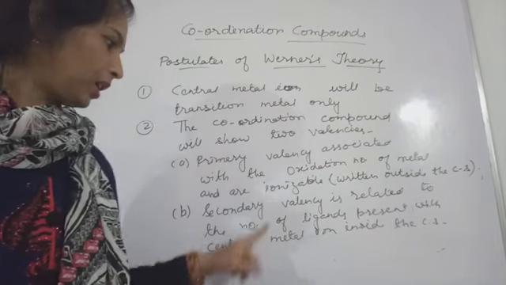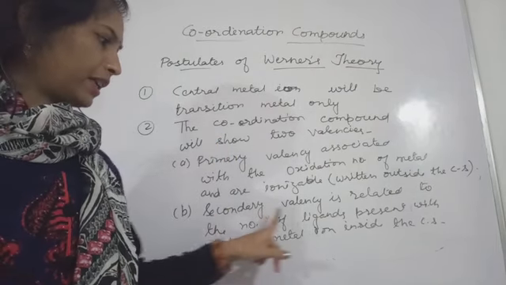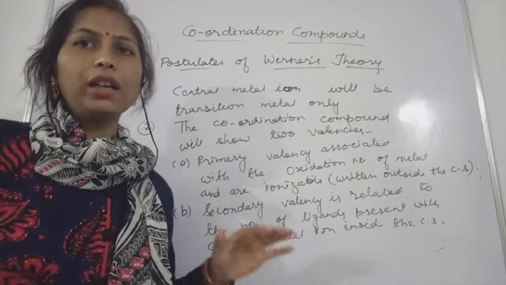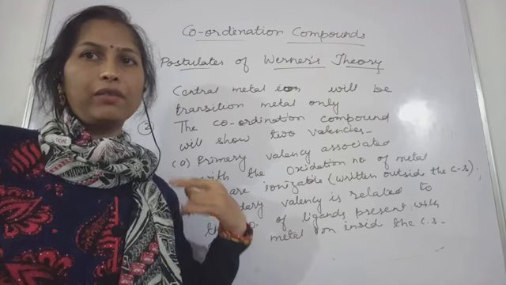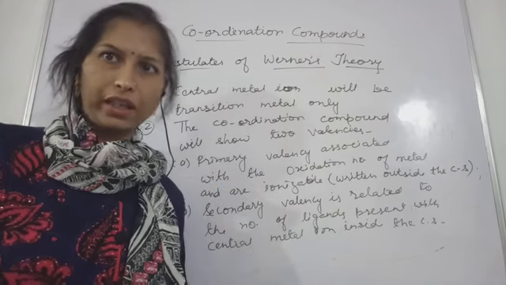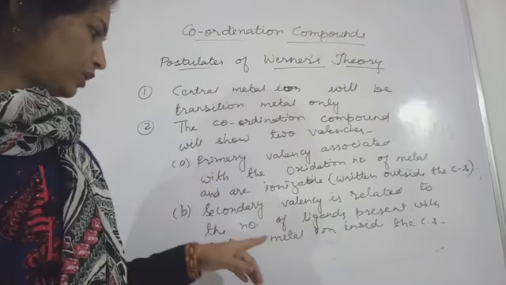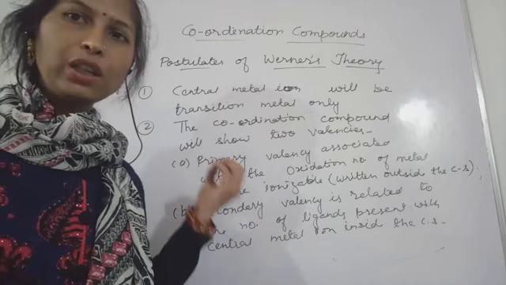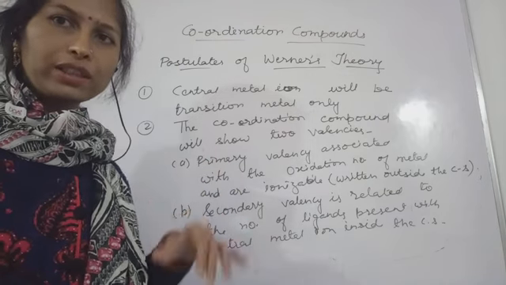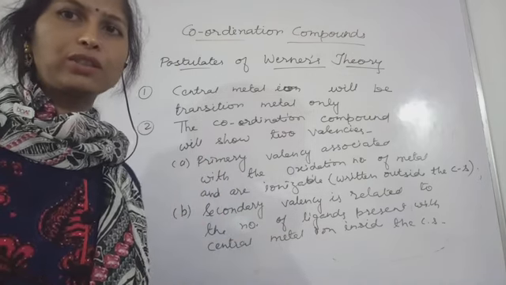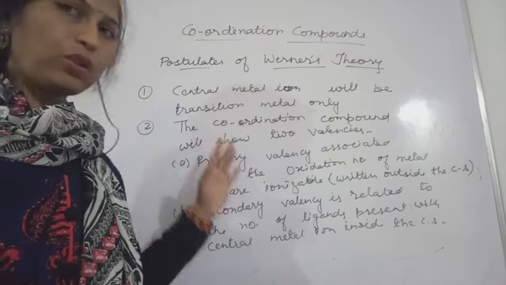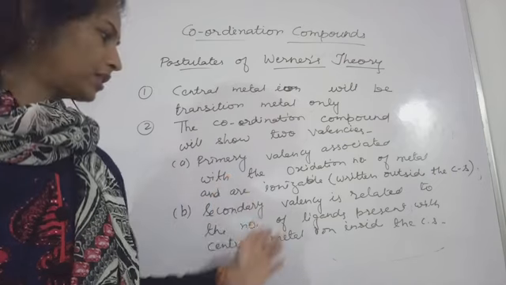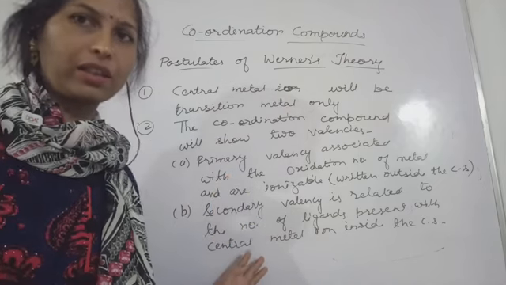And the secondary valency is related to the number of ligands present with the metallic ion, which is enclosed in the square bracket. So this was primary valency, secondary valency, a very new idea, because we haven't seen this in the case of the ionic bond or the covalent bond. A very special property: coordination compounds have two valencies, primary valency and secondary valency.